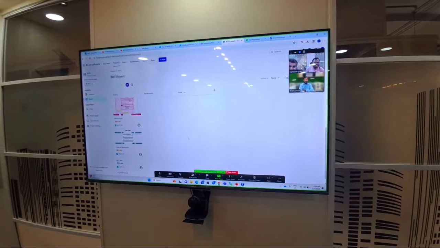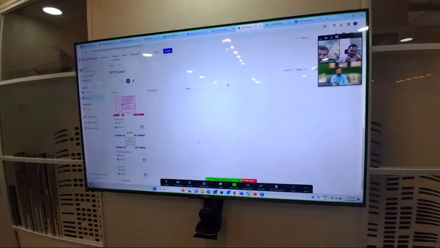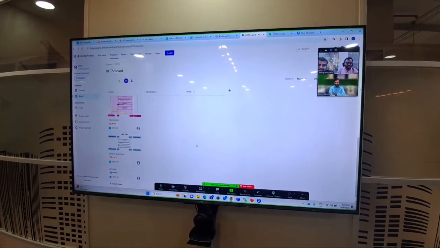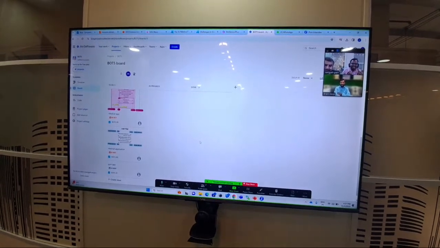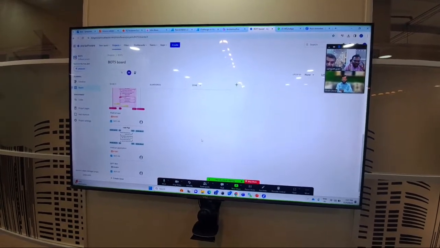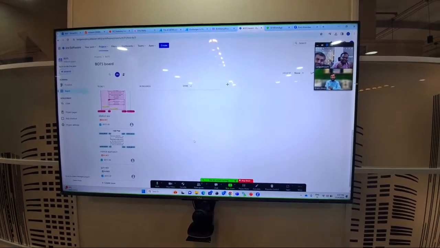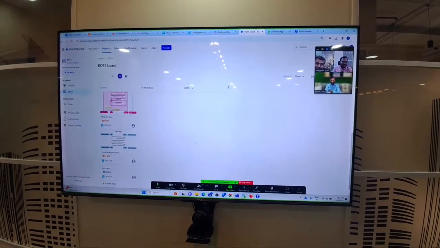So we should really appreciate the way he has given us the instructions. Working is something one or another person can do. This is not a big deal, right? The working part is fine, but giving the instructions with the perspective of a user, how we can make it so much easier for the user to use Jira or Azure DevOps, that is very important.